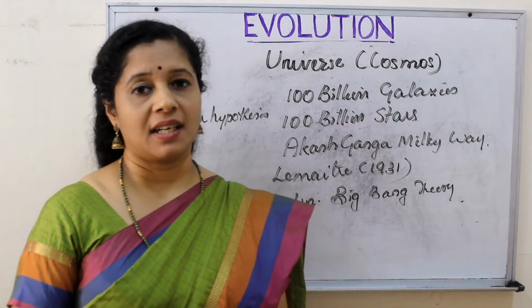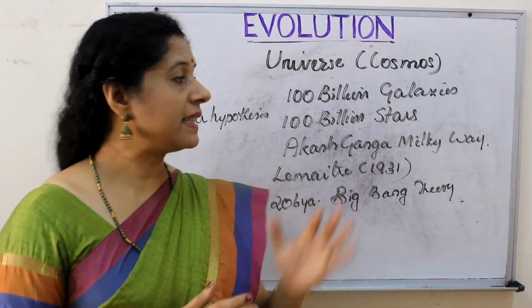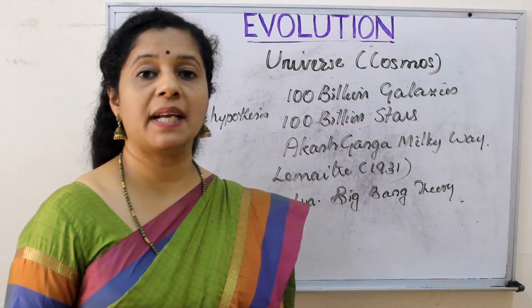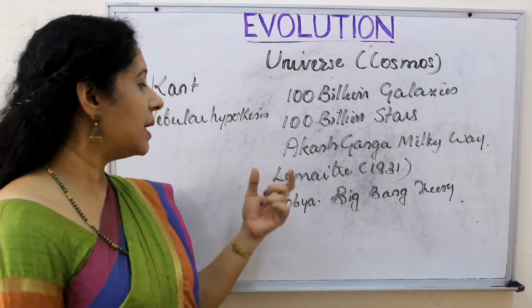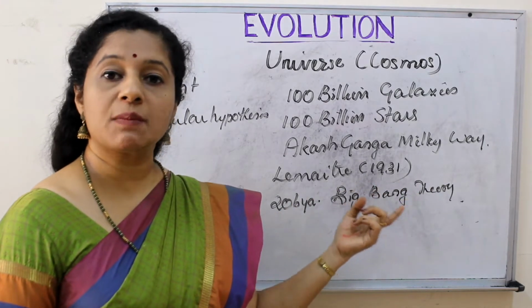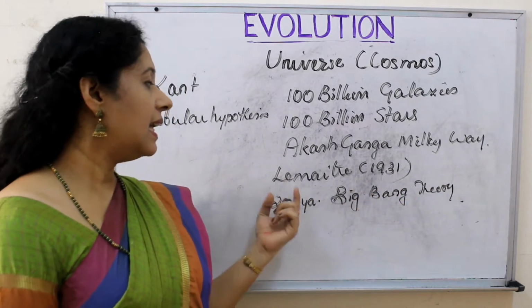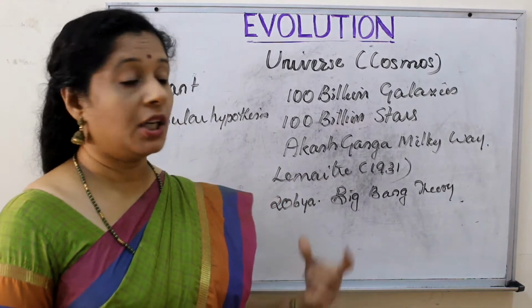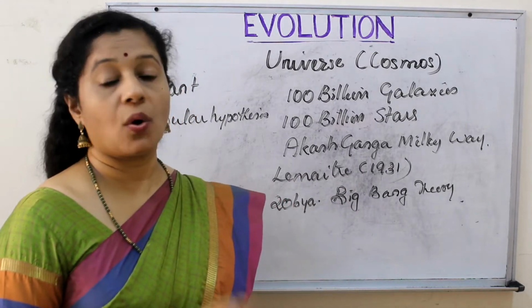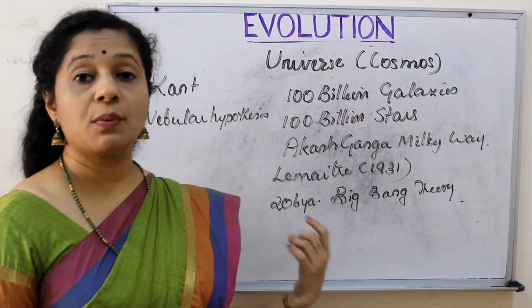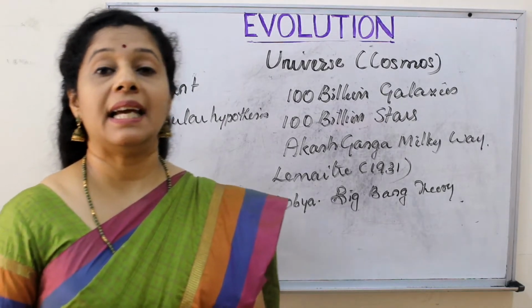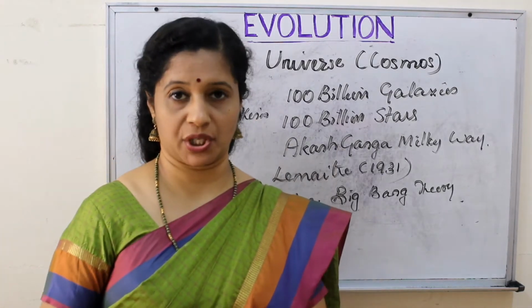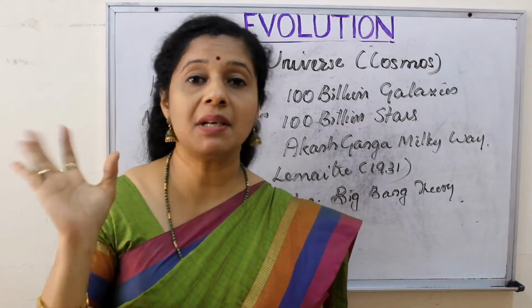So huge. The formation of all these galaxies and stars was explained by a single theory called the Big Bang theory, which was proposed by a scientist called Lemaitre in the year 1931. It occurred 20 billion years ago. All these dates are important. 20 billion years ago, there occurred a huge explosion, unimaginable in physical terms.